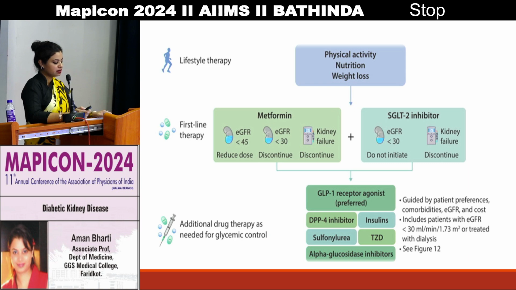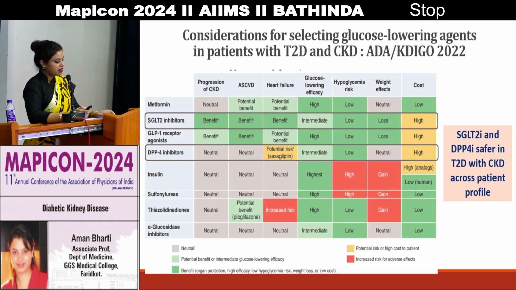You can use additional drug therapy as needed for glycemic control: GLP-1 receptor agonists are preferred, as well as DPP-4 inhibitors, insulin, even sulfonylureas, and alpha-glucosidase inhibitors. This is a slide where you can see the drugs: metformin, SGLT2 inhibitors, GLP-1 receptor agonists, DPP-4 inhibitors. In this slide, you can see that SGLT2 inhibitors and DPP-4 inhibitors are safer in type 2 diabetes with CKD across the patient profile.